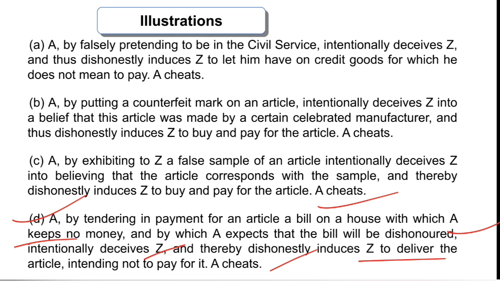And if I know with certainty that there is no amount remaining with that person, that house, or in the case of a check in a bank, then I know that this check or bill of exchange will definitely be dishonored. So when I know this fact, this is cheating. Dishonor of check is covered by 138 of NIA. There is no provision making a bill of exchange an offense under 138 of NIA, but it is definitely cheating if the person knows this will definitely be dishonored. So this is illustration D.